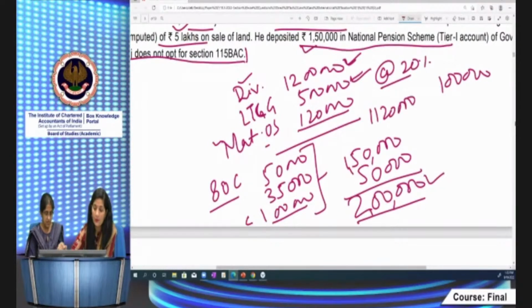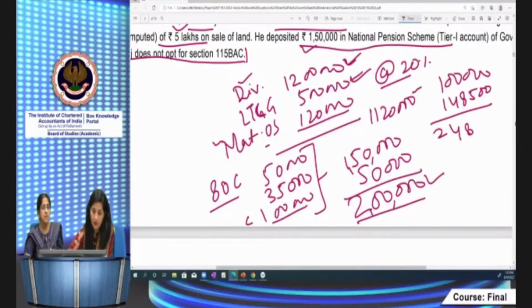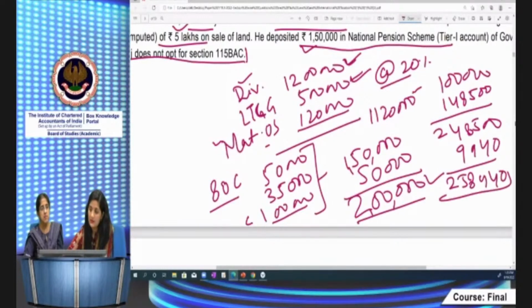It is not opting for 115BAC. So it is not opting for BAC, then the income is taxed under normal provisions. The amount would come to 1,48,500, right? It is coming to 2,48,500 plus cess of ₹9,940. This is HEC. And the total amount comes to 2,58,440. This is the tax liability.